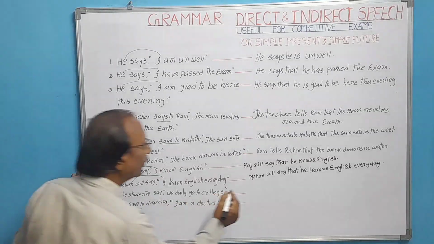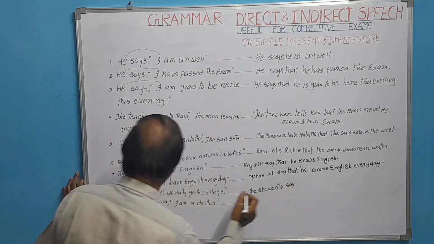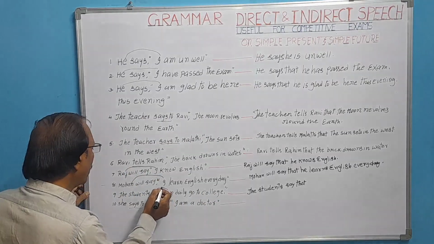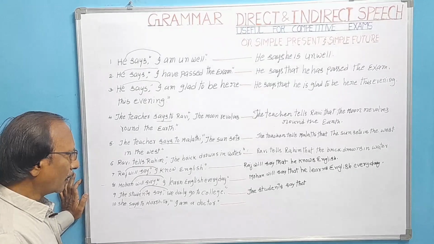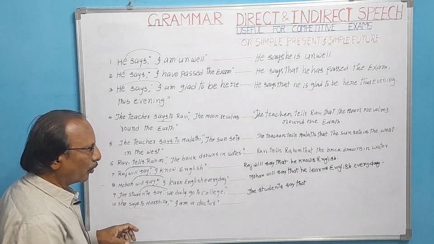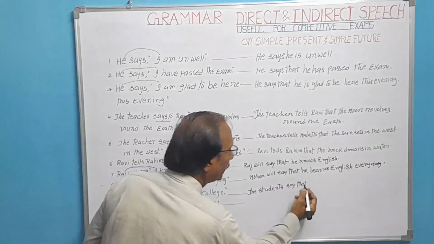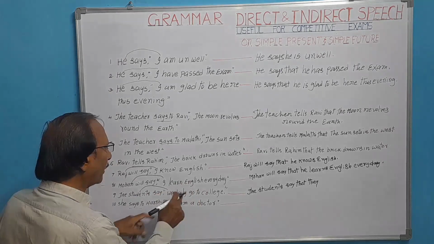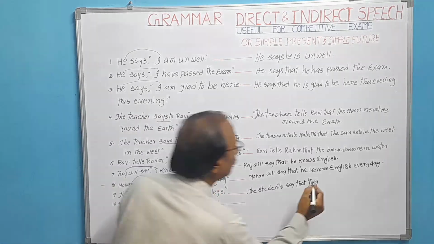The students say that we refers to the students. So the students means third person plural, they. We have to write they. The students say that they daily go to college.